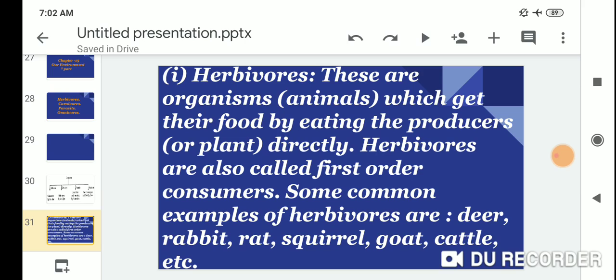Herbivores are the organisms or animals which get their food by eating the producers or plants directly. Herbivores are also called first order consumers. Some common examples of herbivores are deer, rabbit, rat, squirrel, goat, cattle, etc.